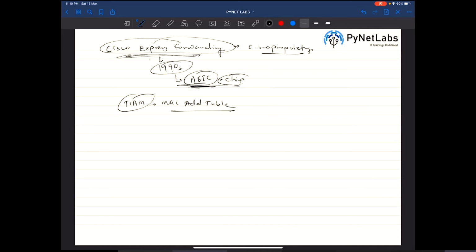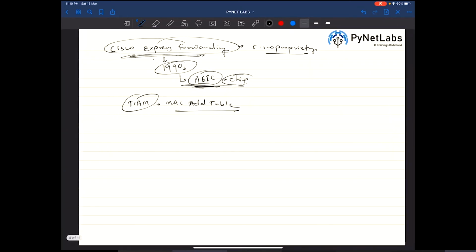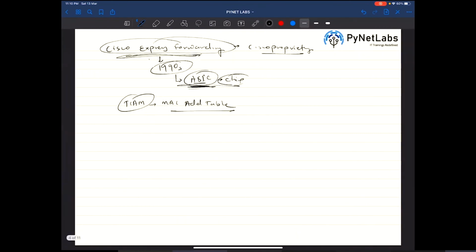I hope that makes sense to you. This is the kind of thing that could come up in one of the exam questions: what is the difference, or what kind of processor or element of a router handles forwarding of the packets in process switching, or in fast switching, which is Cisco Express Forwarding.